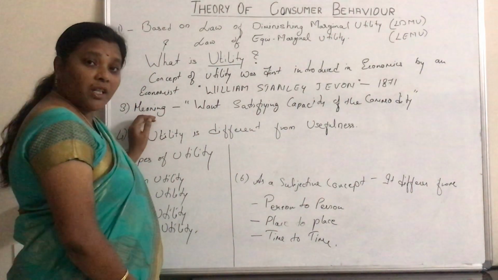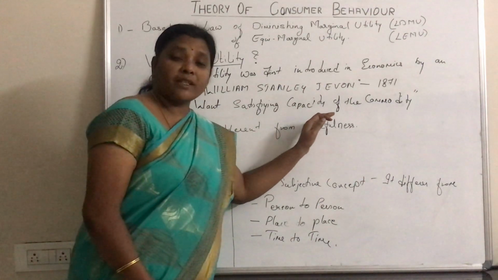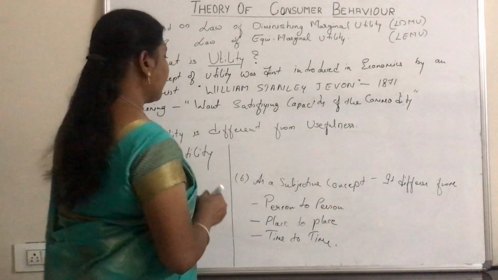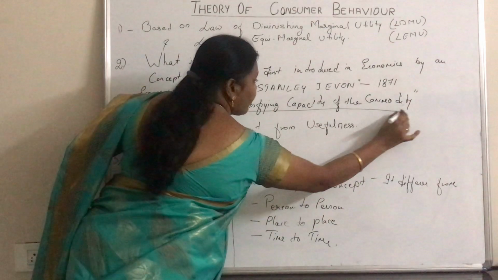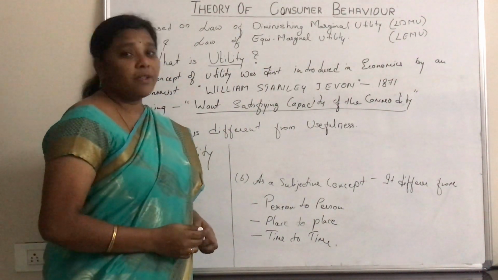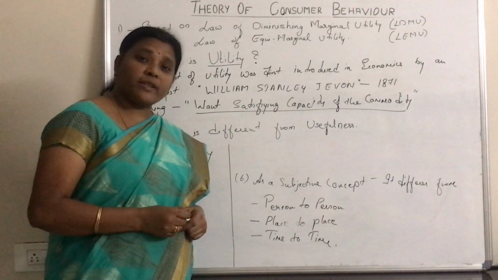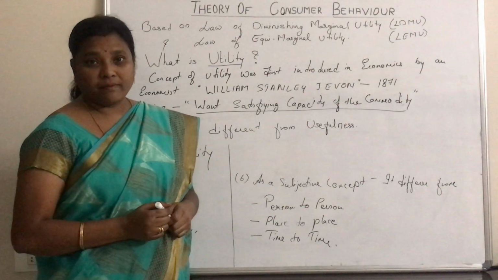The meaning of utility is the want satisfying capacity of the commodity, irrespective of usefulness. Any commodity which satisfies human wants has utility.